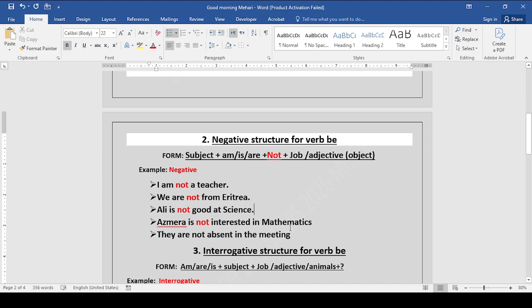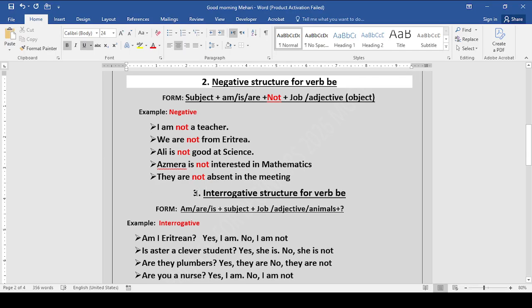Azmara is not interested in mathematics. So here, what is interested? Adjective. Aster is not interested in mathematics. They are not absent in the meeting, which means they are present. I'm adding not, so it modifies or qualifies the absence. Absent is negative, but I'm adding negative, so it becomes positive in this case.